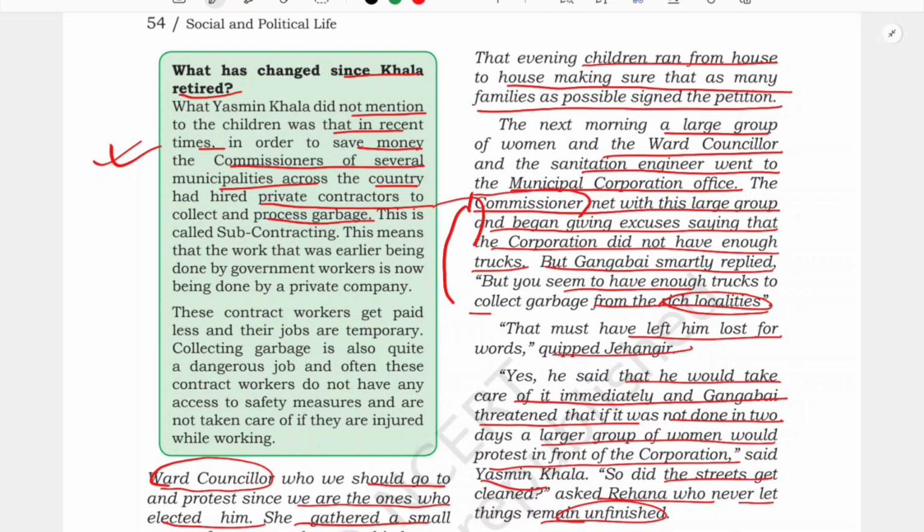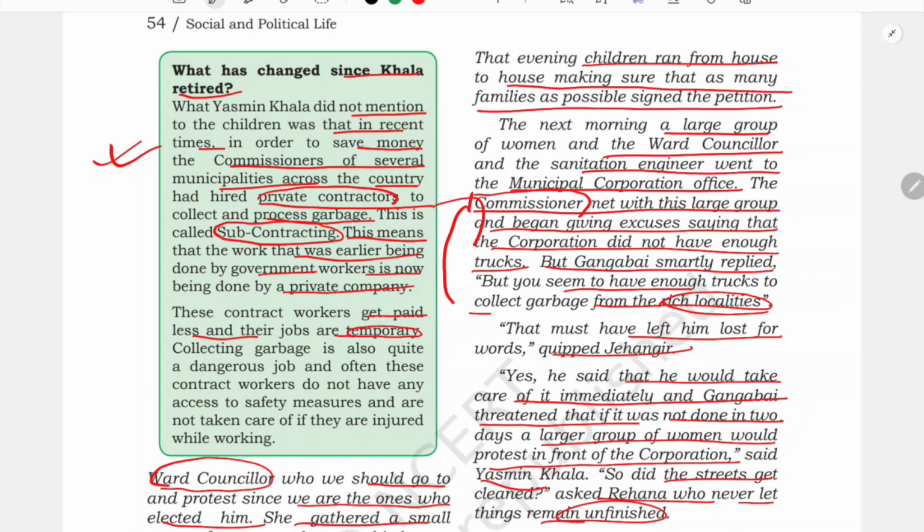In the present situation, these commissioners started hiring private contractors instead of government contractors. This process is called subcontracting. This means that the work that was earlier being done by government workers is now being done by a private company. And why? Because contract workers get paid less and the jobs are temporary.